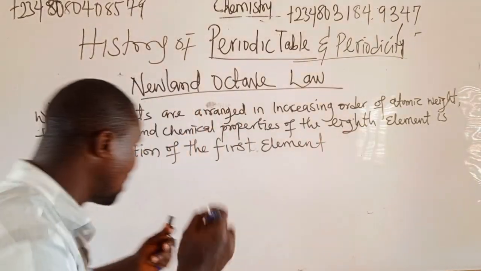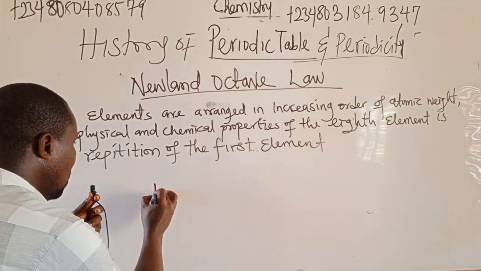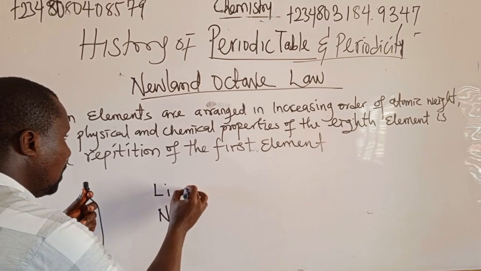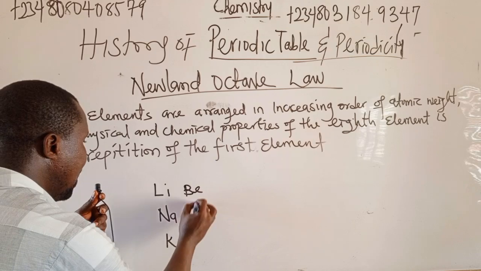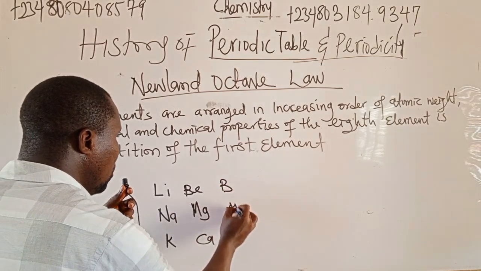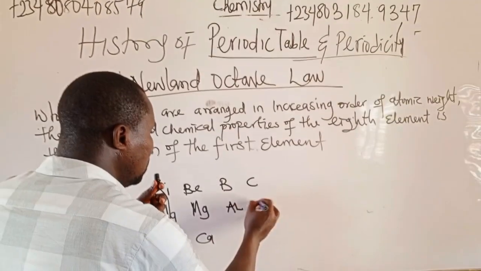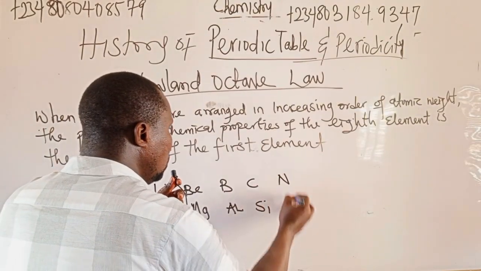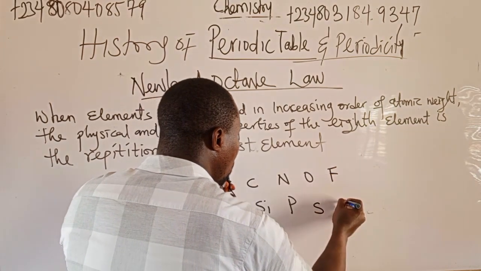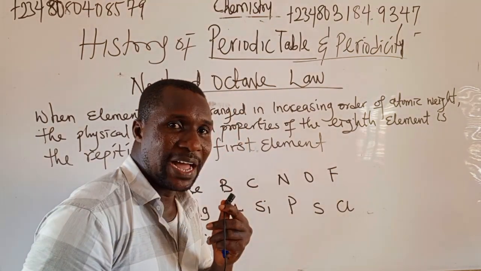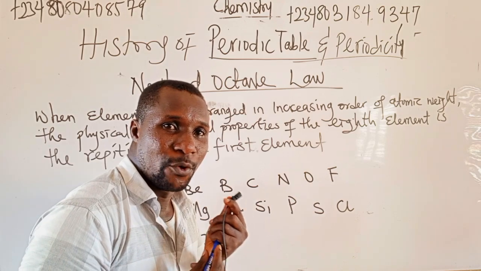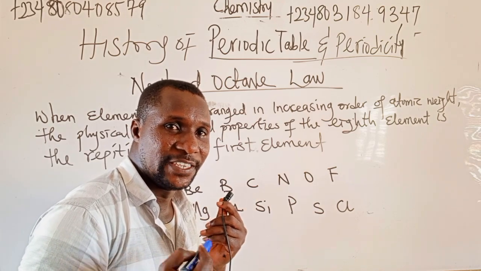What does it mean by this? Look at this. When I have lithium, sodium, potassium, beryllium, magnesium, calcium, boron, aluminium, carbon, silicon, nitrogen, phosphorus, oxygen, sulfur, fluorine, chlorine. Noble gases are not included. That was one of the failures of this man.